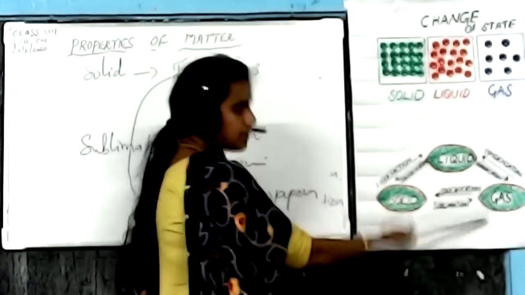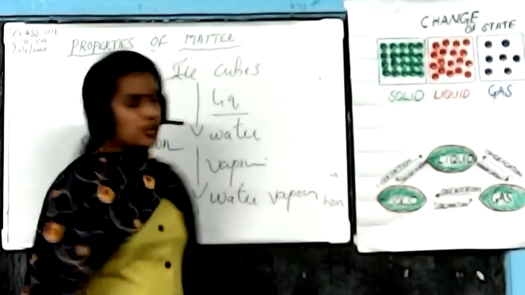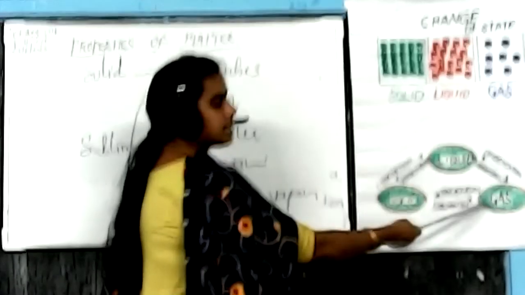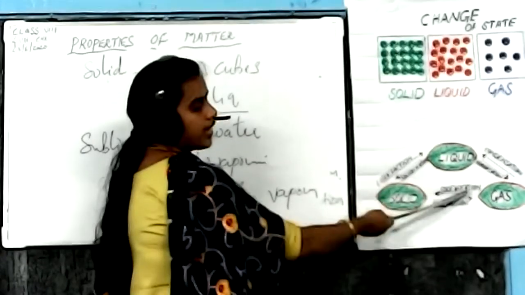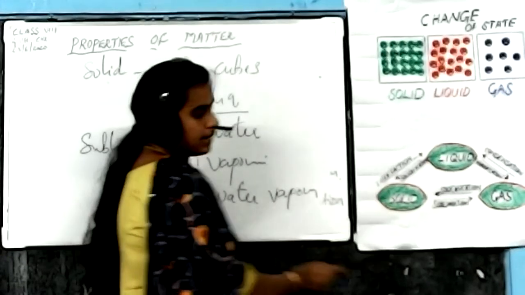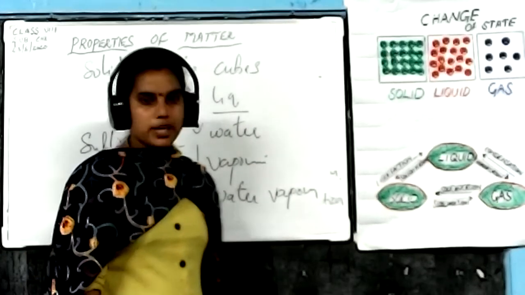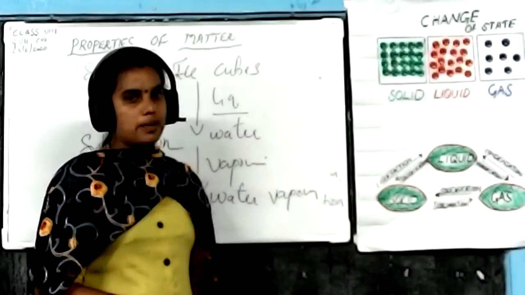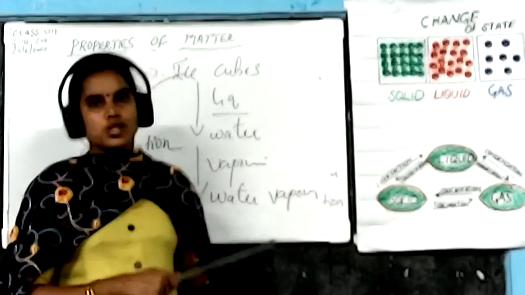Again, gas is converted into liquid. That process is known as condensation. Here, a gas is converted into solid. That process is known as solidification. A solid directly converted into gas, that is known as sublimation. What is the example for sublimation here? Camphor is the best example for the sublimation process.